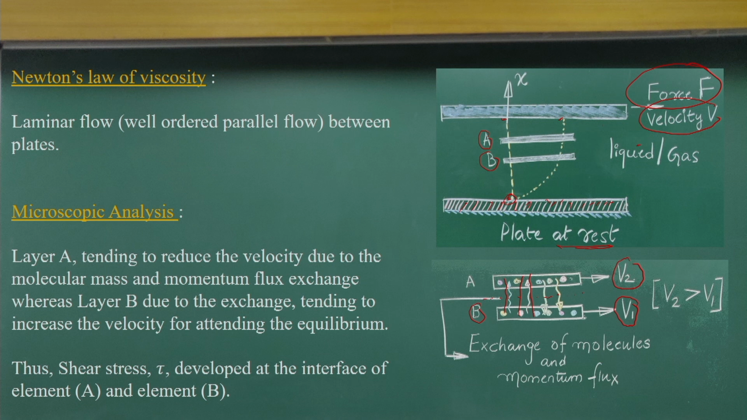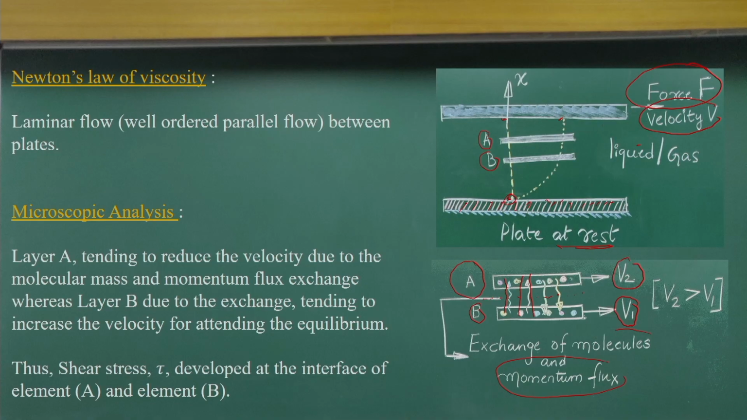As the molecules come from B going to A, they are transporting mass, and they are also transporting momentum flux to the next level. Because of that, packet B will try to reduce the velocity of packet A. Just like in nature, if somebody is running fast and another is slow, the slower one will try to reduce the other's speed. Exactly the same way happens here: the molecules in packet B, which are moving slower, will try to reduce the velocity of the flow of A.